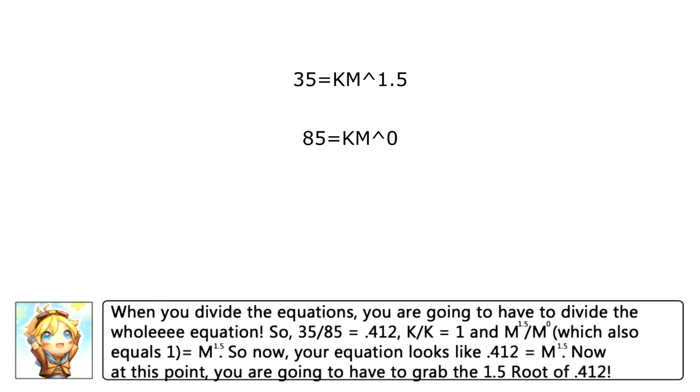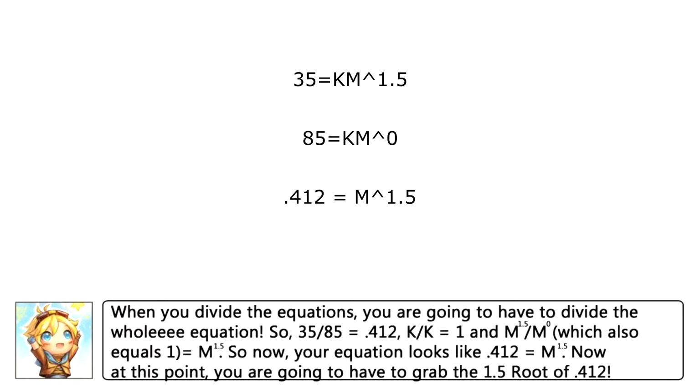So, 35 divided by 85, which equals 0.412. K divided by K, which equals 1. M to the 1.5 power divided by M to the 0 power equals M to the 1.5 power. So now, your equation should look like 0.412 equals M to the 1.5 power.